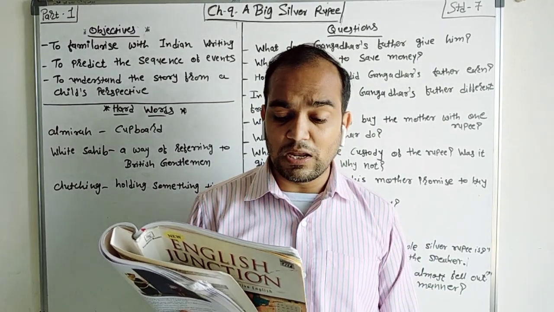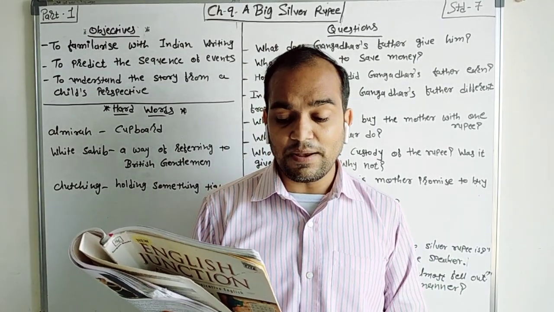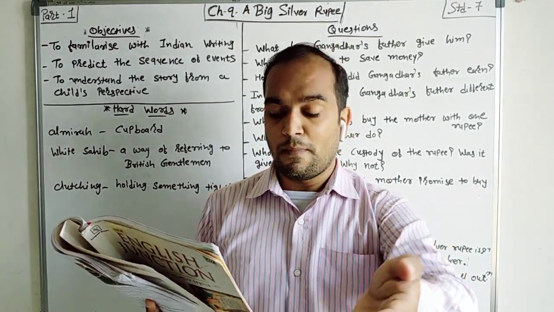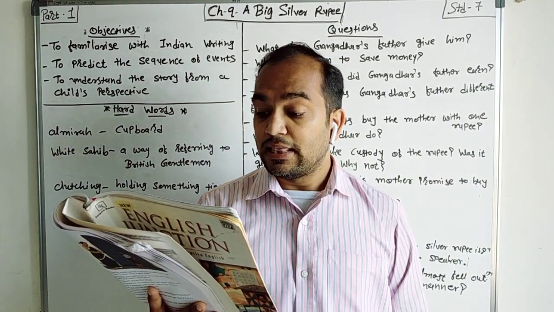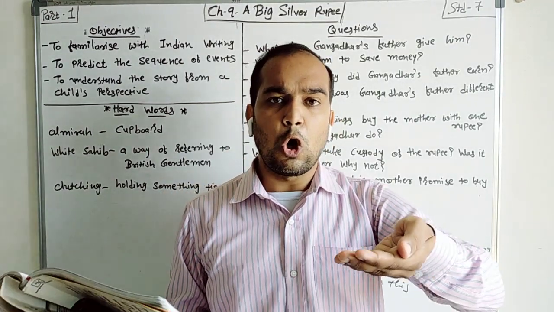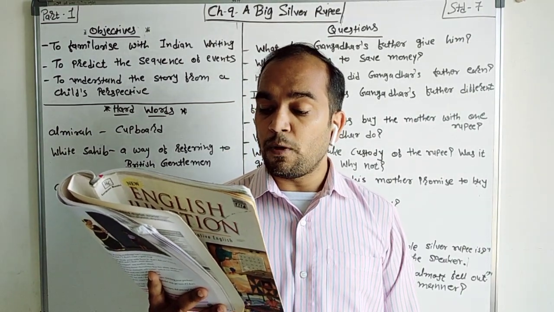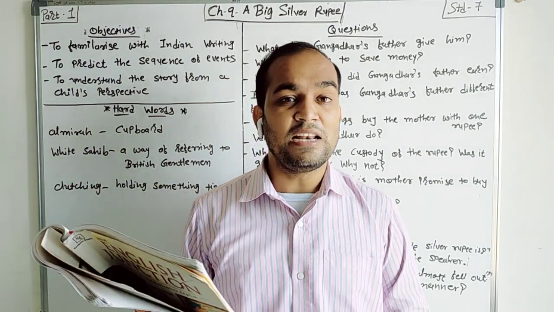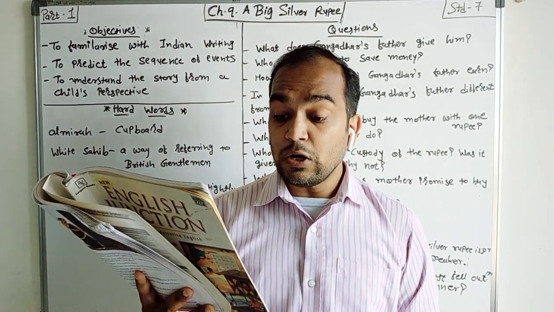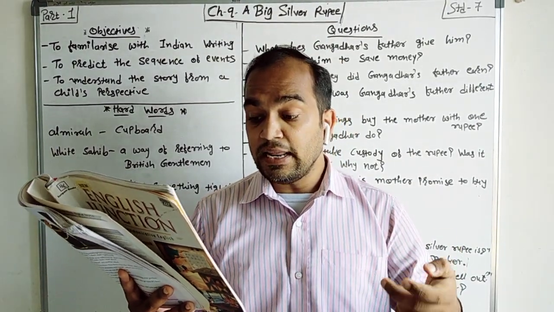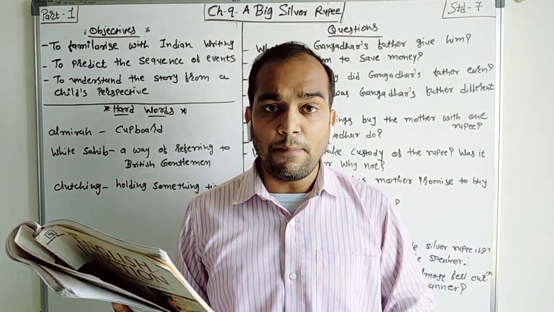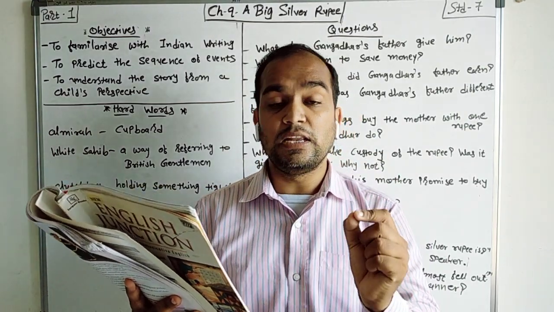"Here's something for you, son," said my father. What did his father say? Here's something for you. I put out my hand. Something was heavy in the palm of my hand. What did he feel? There is something heavy on my palm. I slowly opened my palm and could not believe my eyes. Then what did he do? He slowly opened his palm, but he could not believe it, because it was 1 big shining silver rupee. What is it in his palm? There is 1 big shining silver rupee.